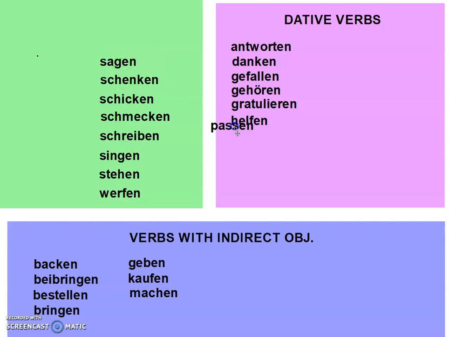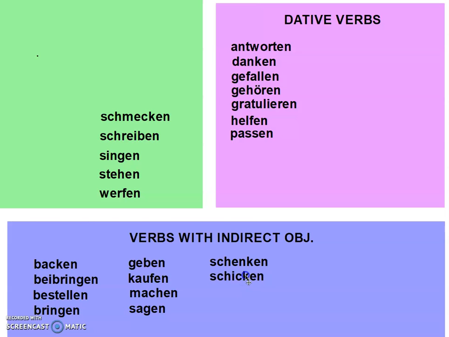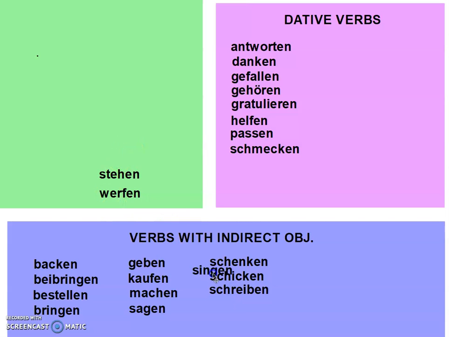Passen means to fit. If something fits someone, that someone will be dative. To tell someone something, that would include an indirect object. To give someone something as a gift, schenken. Schicken means to send. You can send someone something. Schmecken means to taste. So if something tastes good to you, that to you will be the dative part. You can write someone something. You can sing someone something. You can throw someone something. But stehen here means to suit in this context as a dative verb. So if that suits you, you will be dative.